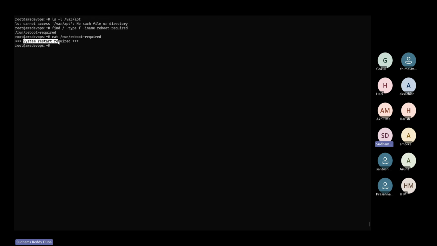It is saying system restart required. It is clearly saying in this particular file that system restart is required. Only when you have this kind of information, the Ubuntu operating system will create this file. If you don't see this particular file, what does it mean? System reboot is not needed. System restart is not required. That's what we have to understand. This is the proof that your system has to be restarted.